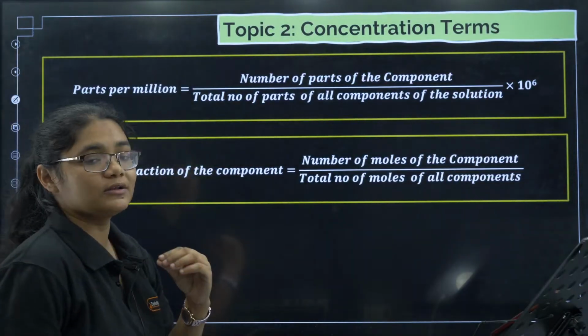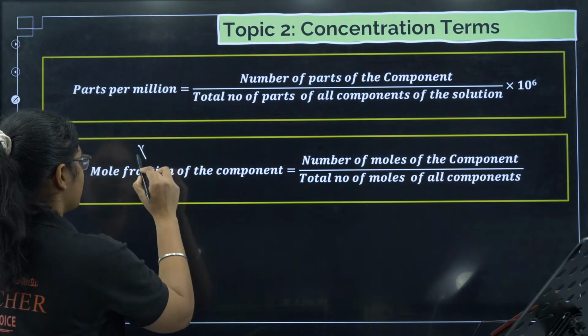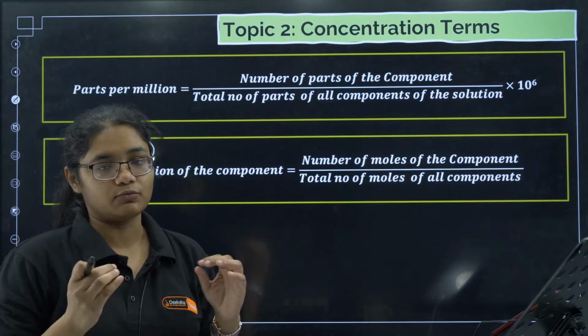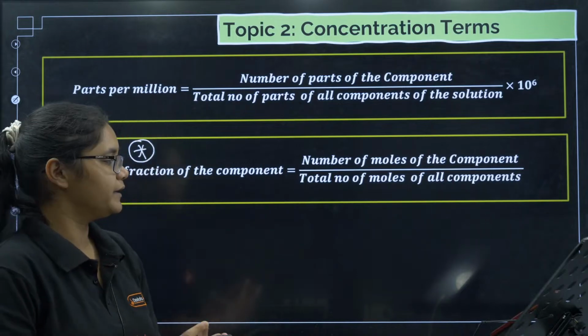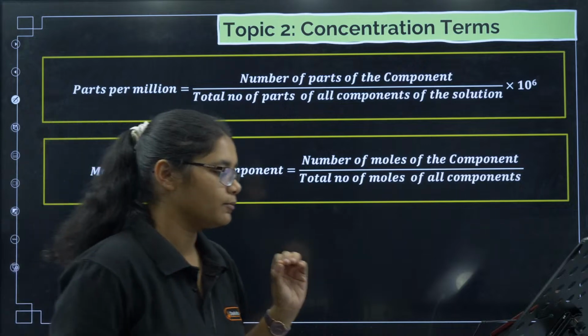First of all, in concentration terms, what exactly you have to focus on is mole fraction. Mole fraction is important. In relative lowering of vapor pressure, mole fraction is used. So please understand the formula of mole fraction properly. Number of moles of the component divided by the total number of moles.